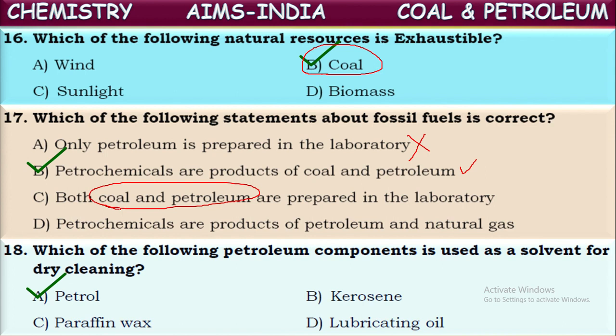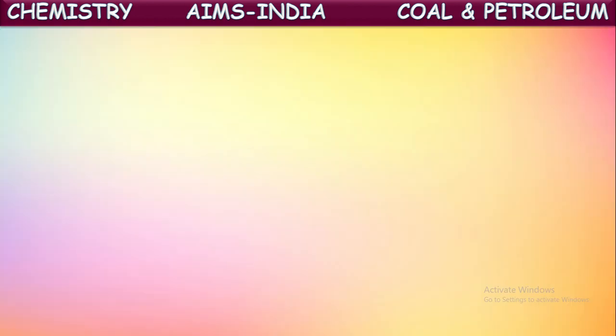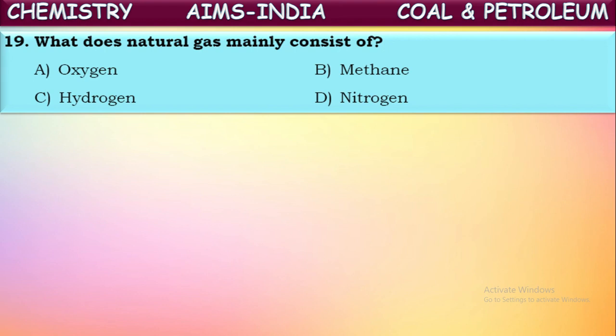What does natural gas mainly consist of? Yes, natural gas mainly consists of hydrocarbons. Out of that, methane is the major product. The major component of natural gas is methane. There might be some other components also, but majorly it is methane.